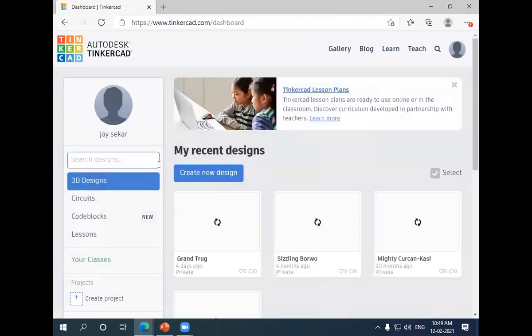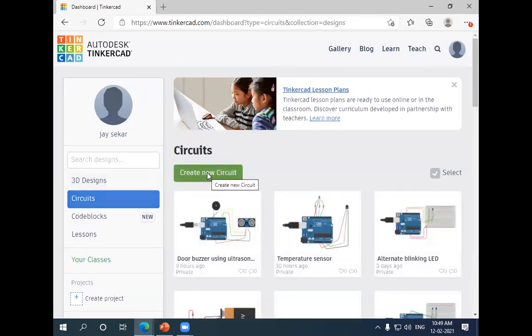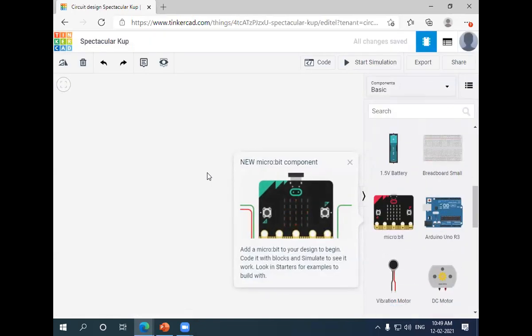On the left side, you will be able to see the 3D designs, circuits, and everything. So I'm just clicking on circuits and giving create new circuit. I already have an account, so that's why I am easily able to log in.